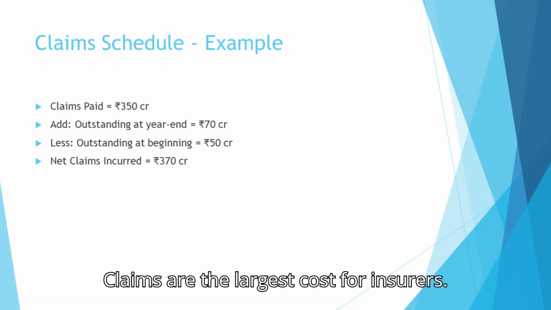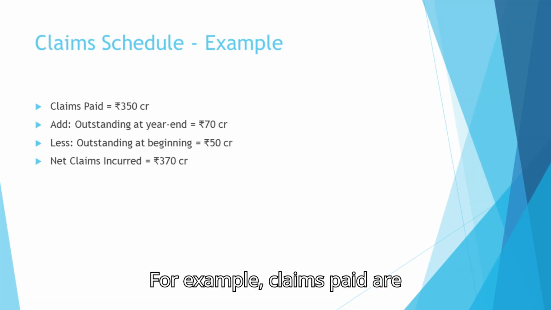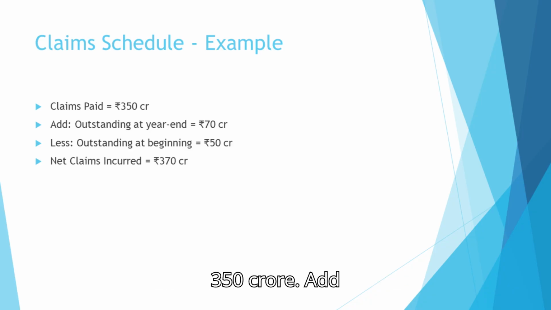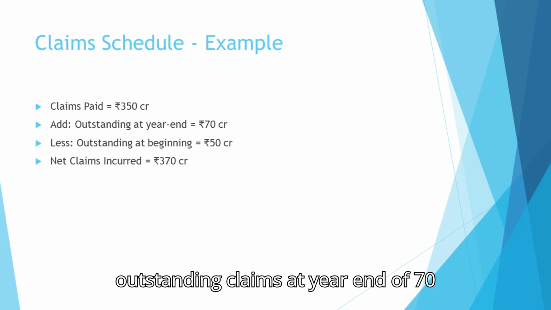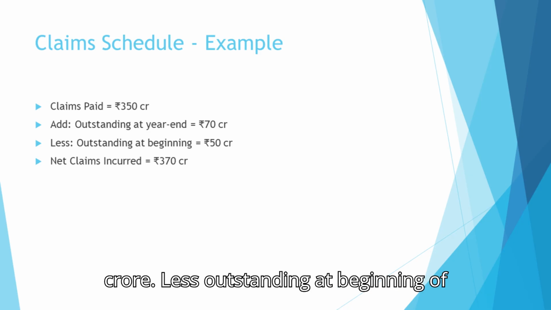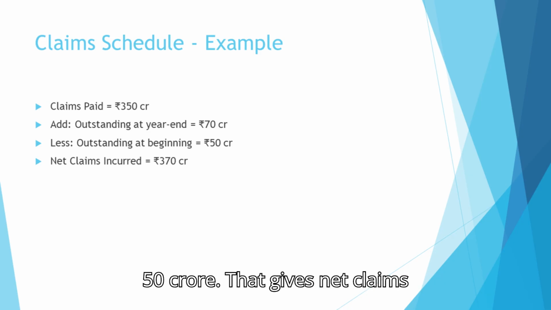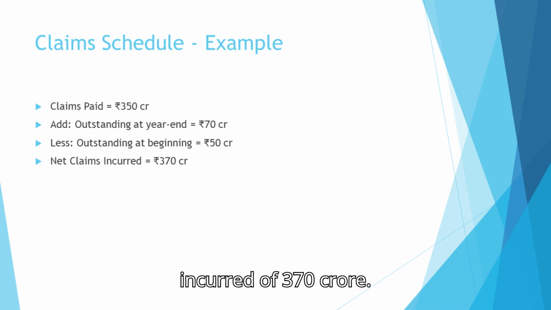Claims are the largest cost for insurers. For example, claims paid are 350 crore. Add outstanding claims at year-end of 70 crore. Less outstanding at beginning of 50 crore. That gives net claims incurred of 370 crore.